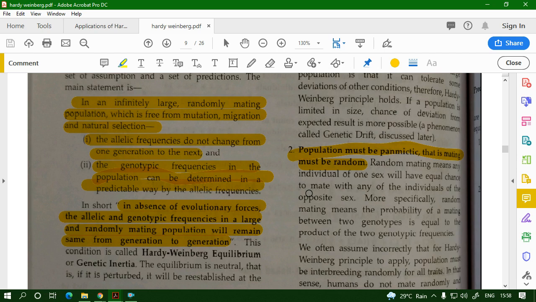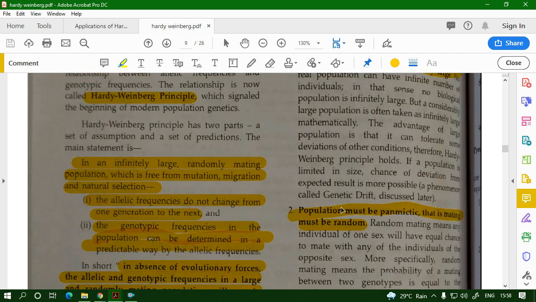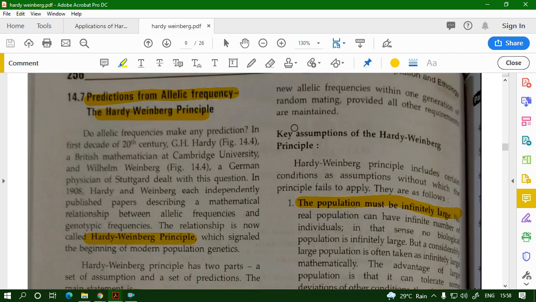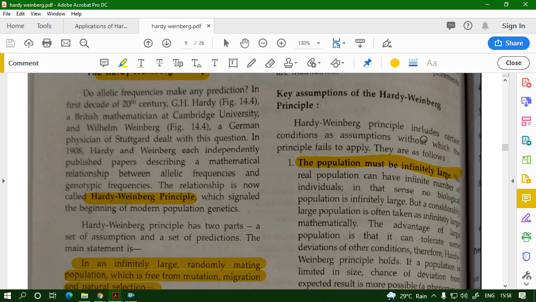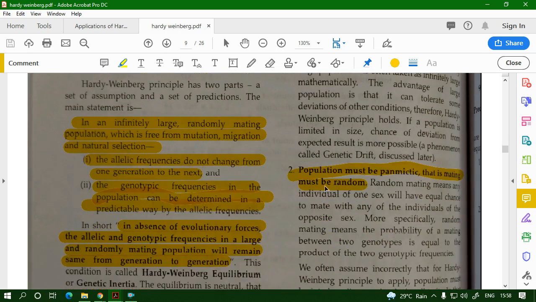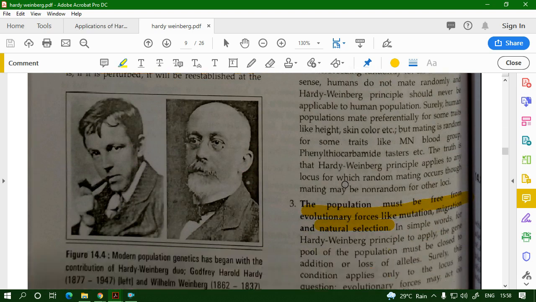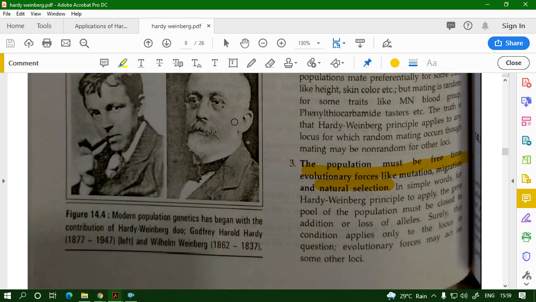Now we come to the key assumptions of the Hardy-Weinberg principle. We already know the population must be infinitely large. The population must be panmictic, that is, mating must be random. You have to have random mating. And the population must be free from evolutionary forces like mutation, migration and natural selection. This is the picture of Hardy and Weinberg.